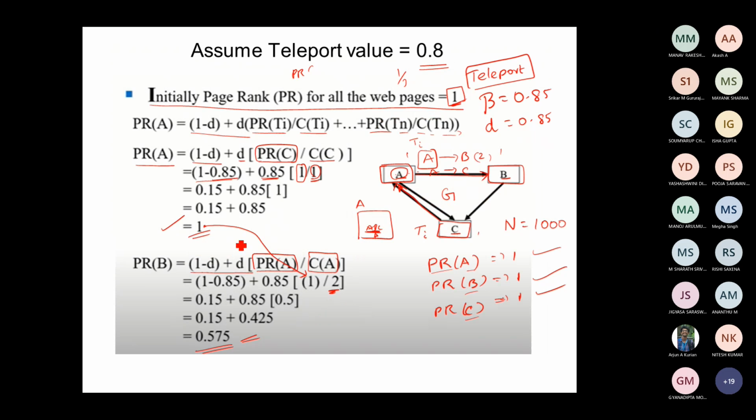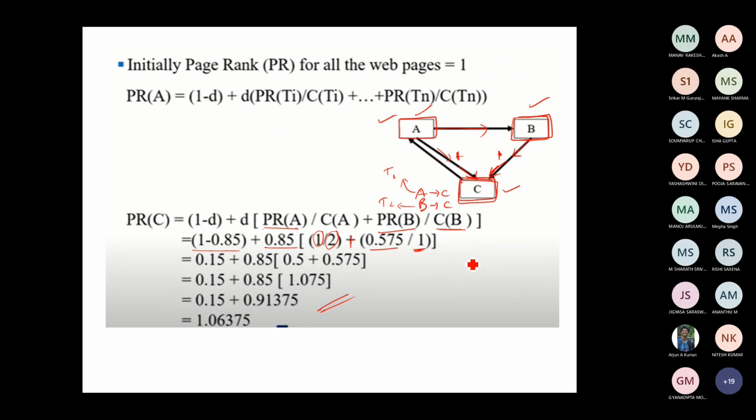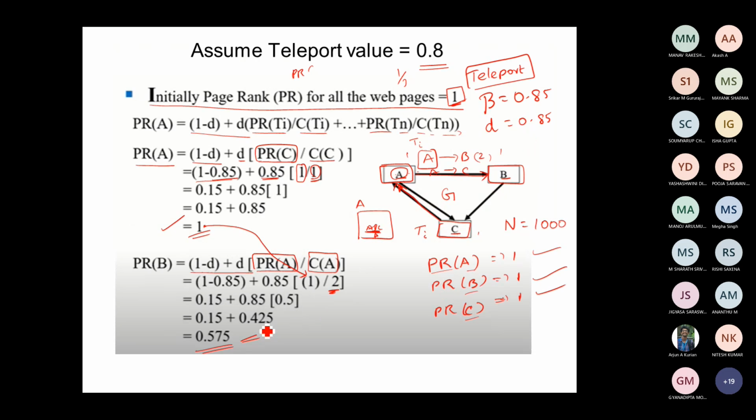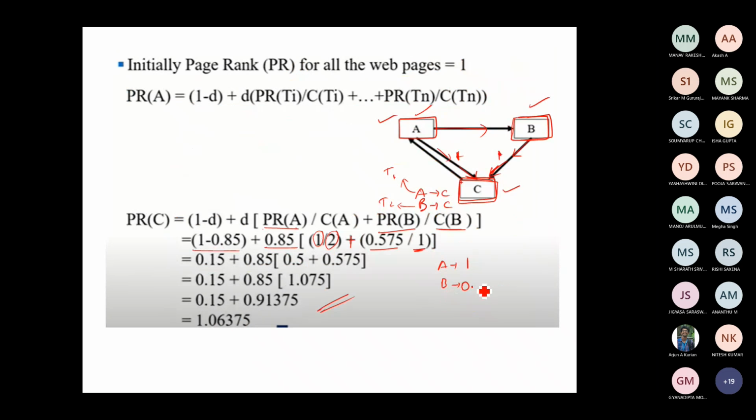So you identify PageRank of A, which is 1. Okay, PageRank of B, which is 0.57. And PageRank of C, which is 1.06. So among these, you just sort it. This will get the first place, second place, and third place, which means if I search for this particular content between these web pages, Google will list this as the first page, this as the second page, and this as the third page.